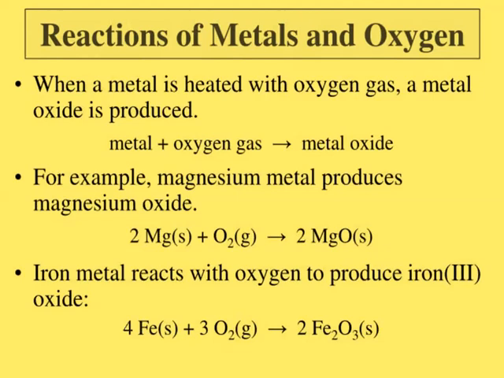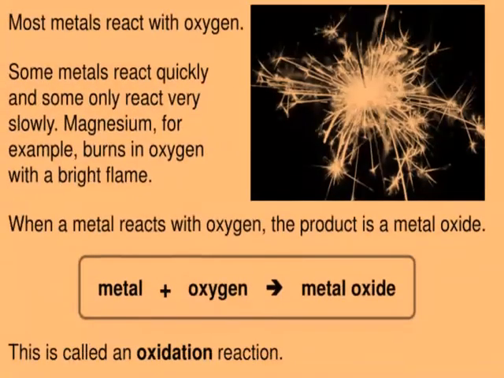The level of reaction with oxygen depends on the chemical reactivity of the metal. Some metals react with oxygen even at room temperature. Some react on heating, whereas some others react only on strong heating. Most metals react with oxygen. Some metals react quickly and some only react very slowly. Consider magnesium: it burns in oxygen with a bright white flame.